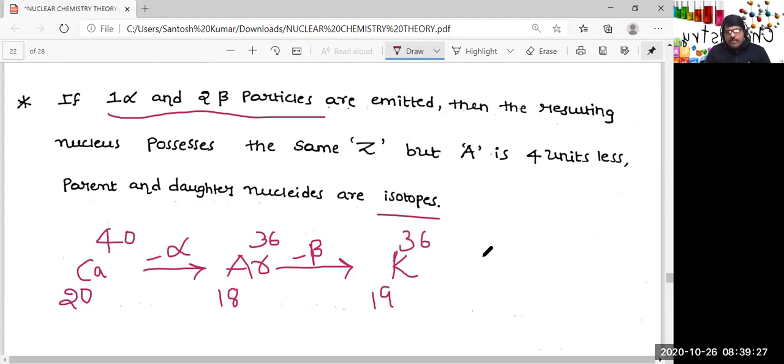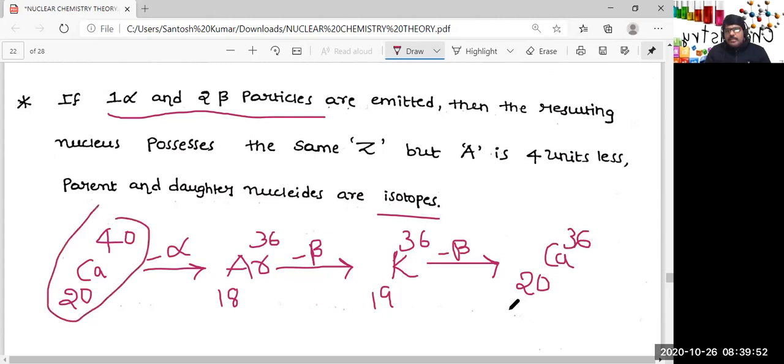And one more beta particle we are taking. You know, due to beta emission, atomic number increases by 1 unit, charge increases by 1 unit. Now the charge again becomes 20, and the mass number, if you observe, is 36, so that is calcium-36. Now I'm talking about calcium-40 and calcium-36. They have the same Z value but different A values. Hence they are said to be isotopes. Once again, calcium-40 as such does not undergo alpha emission. Only to explain this point I have taken this example, right?